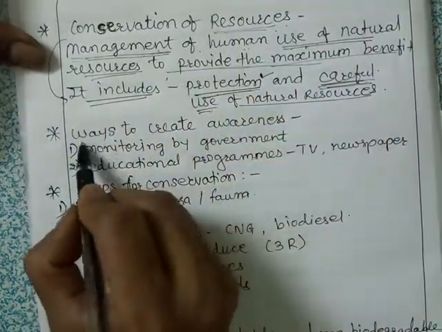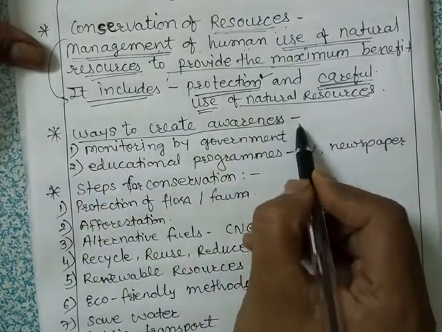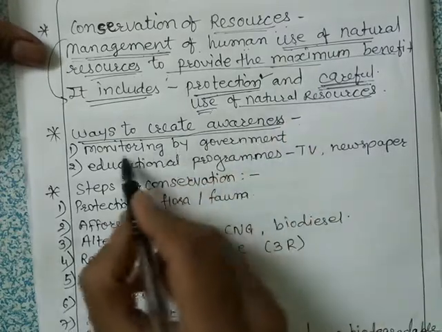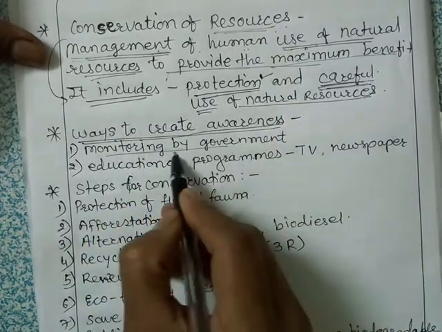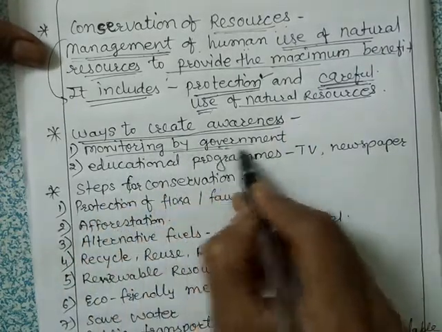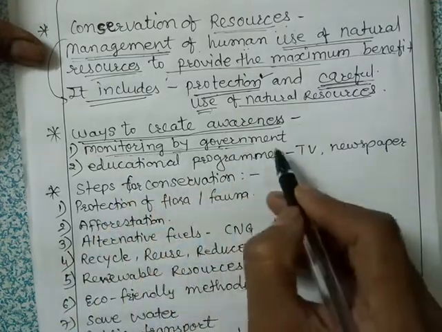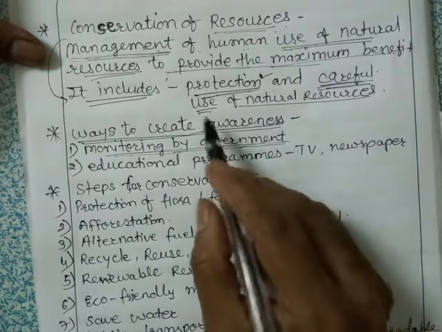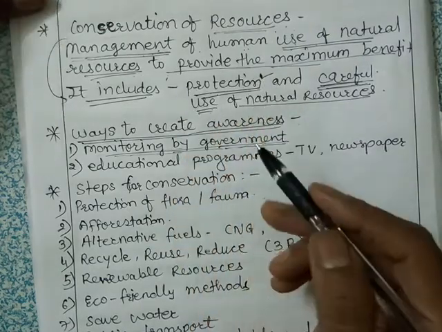So how can we create awareness among the people that they should conserve these resources? First thing, monitoring by government. The government has so many ways to make people aware about the conservation of natural resources.